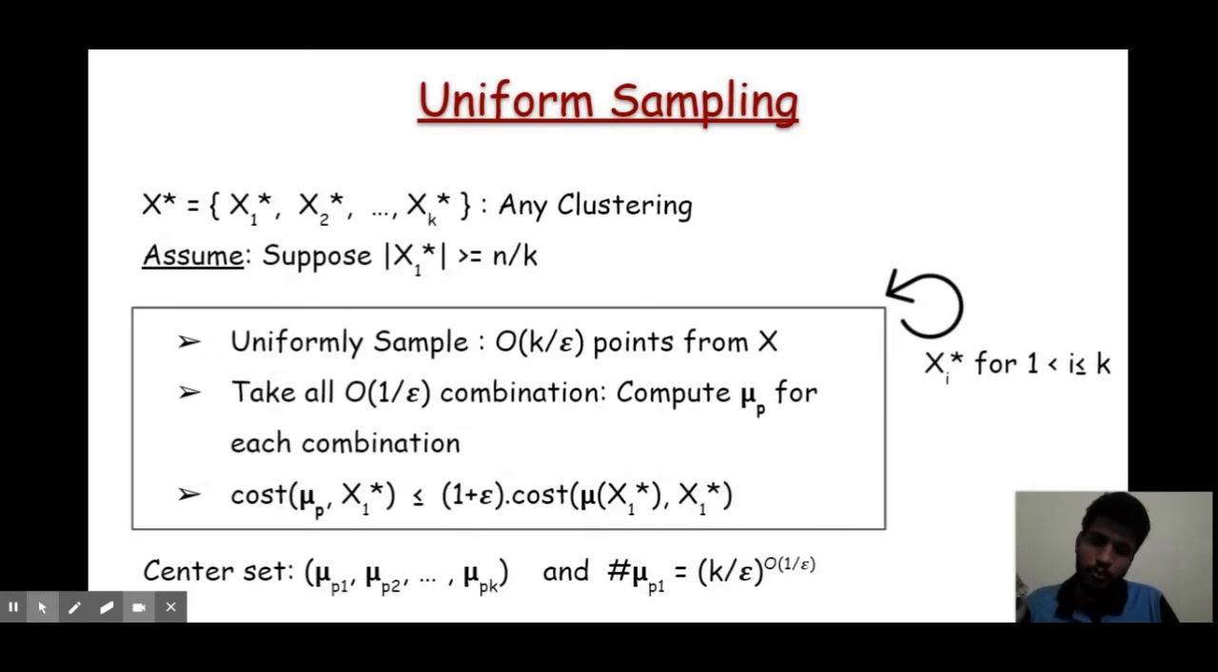Now note, what is the possible number of candidate centers for x1? Since we sample k by epsilon points and we are taking 1 by epsilon combinations, there are k by epsilon raised to the power 1 by epsilon possibilities for the first center. Similarly, the same number of possibilities holds for the second center. So the possible number of center sets is simply k by epsilon raised to the power k by epsilon. So this is our list size. This is what is desirable.